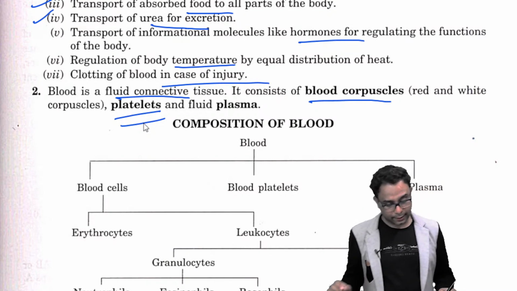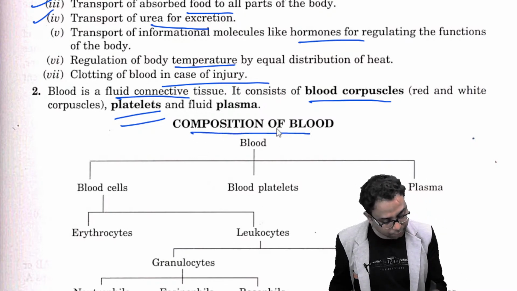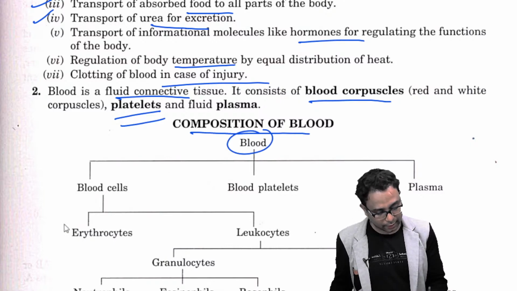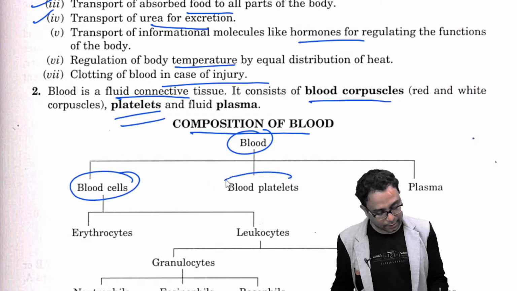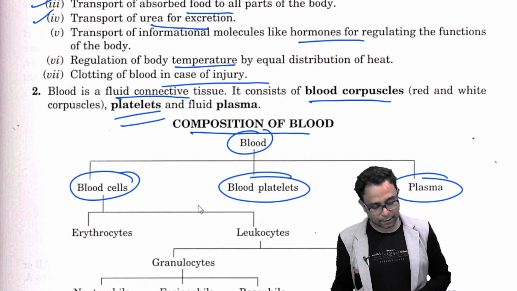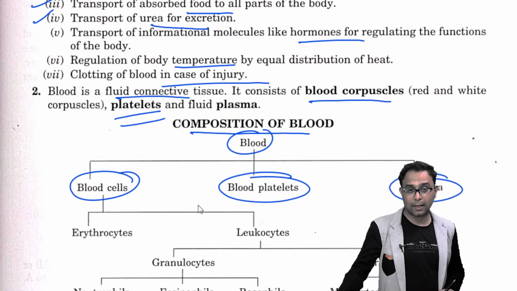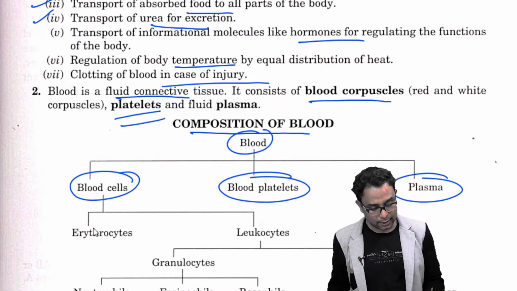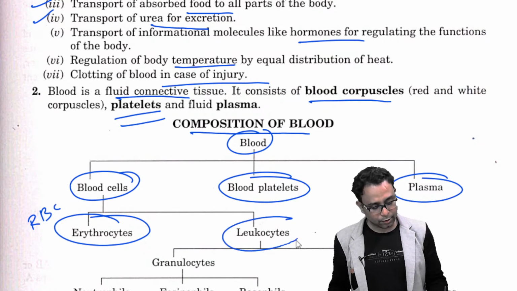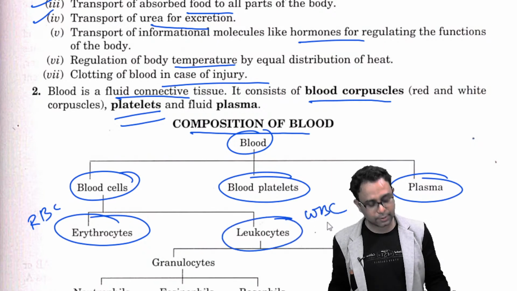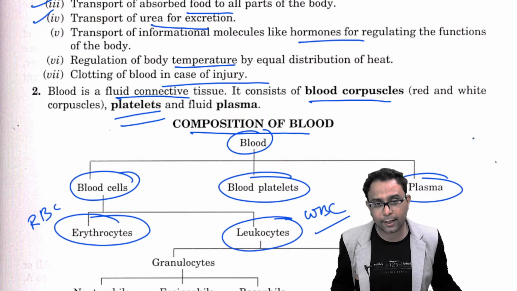So if we are to write down the composition of the blood, ultimately three important parts are there: blood cells, blood platelets and the plasma. Of blood cells, two types are there, that is the erythrocytes or RBC and the leukocytes or WBC. This is the two types, right?